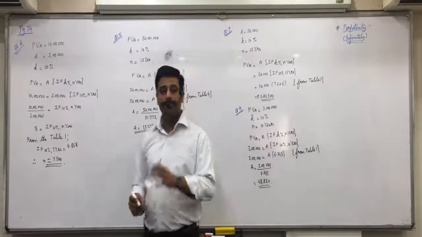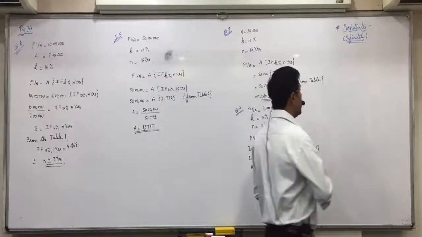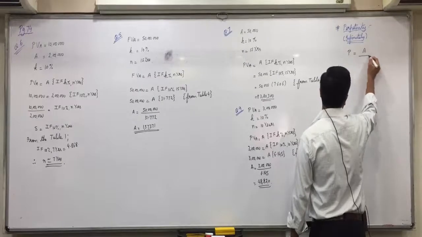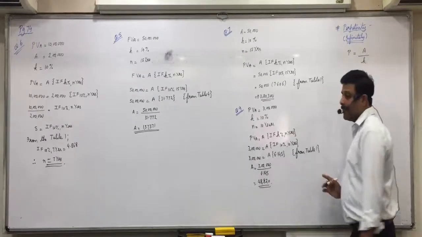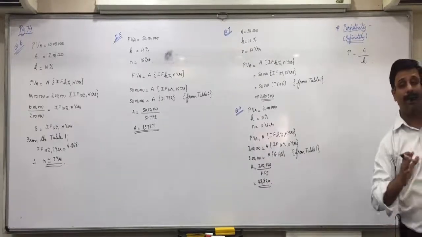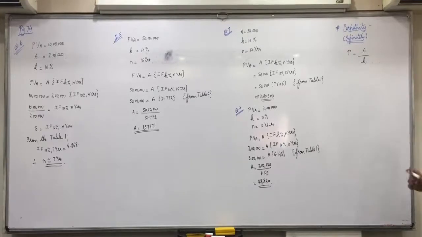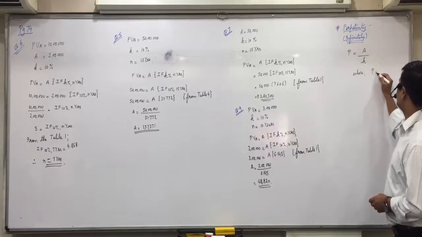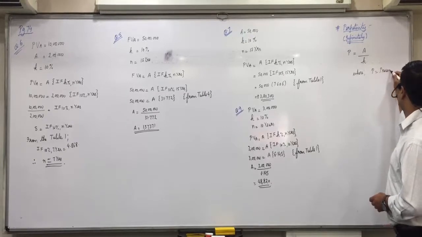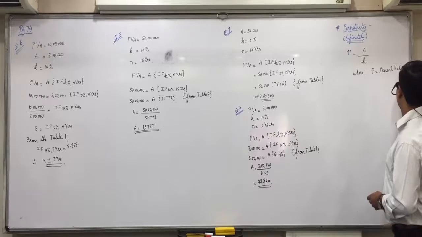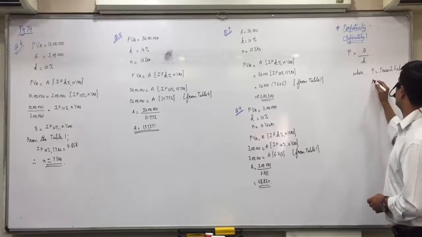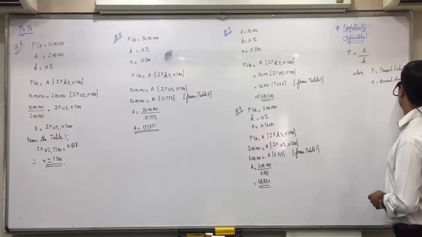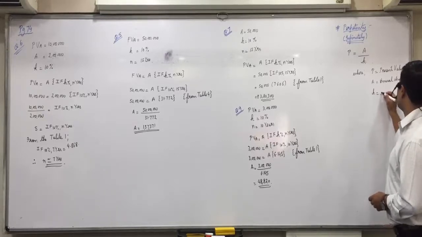The formula of perpetuity is present value is equal to A divided by K. That's it. Whatever is the annual amount divided by the rate of interest. Where P is the present value, A is the annual amount, K is the rate of interest.